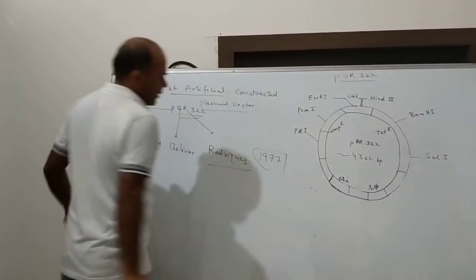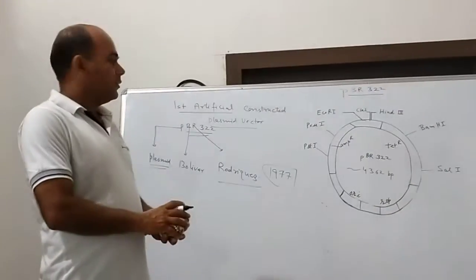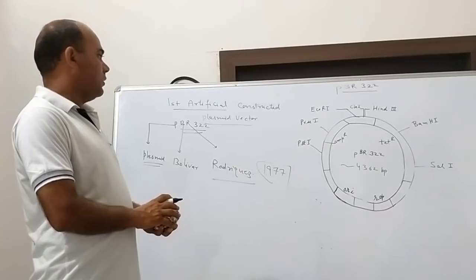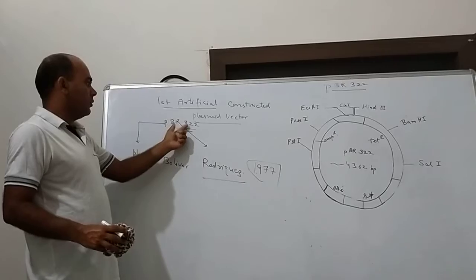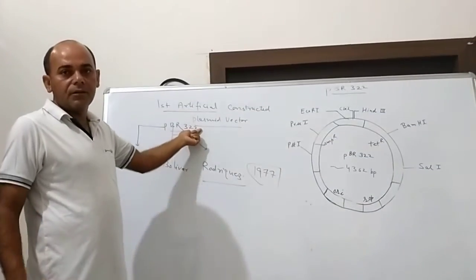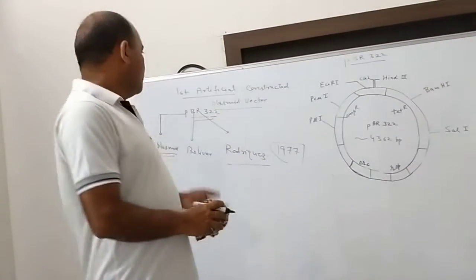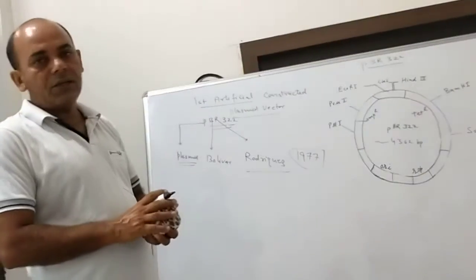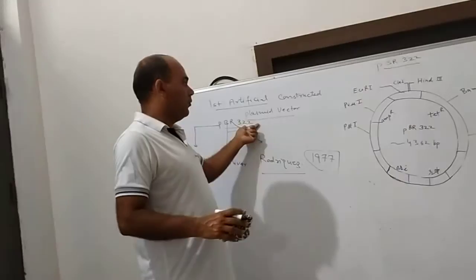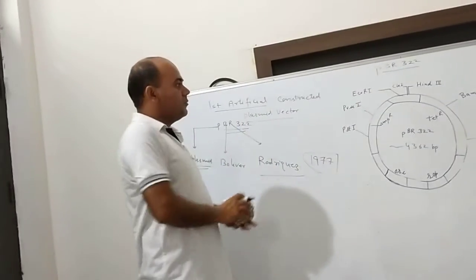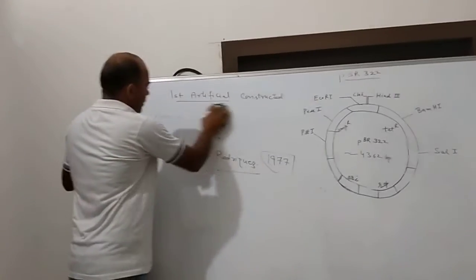In 1977, they made in laboratory conditions the first artificial plasmid vector, whose name is pBR322. The number is just a number, because there are so many vectors made in the laboratory, like 325, 328, 327, 345. These are the names of different types of plasmid vectors made in the laboratory. So let me draw a simple diagram.